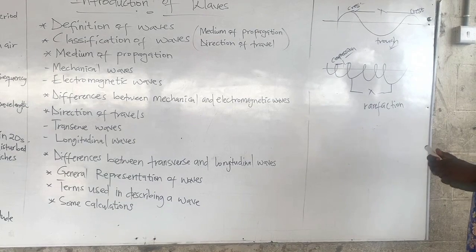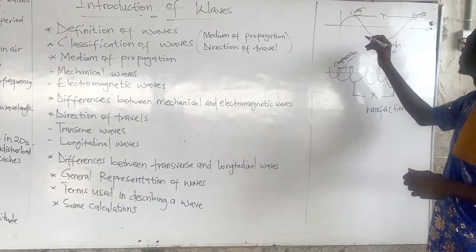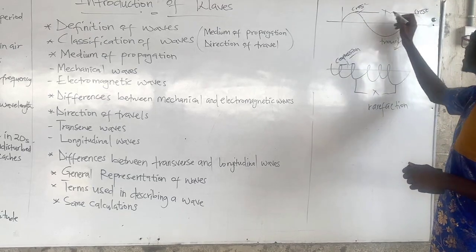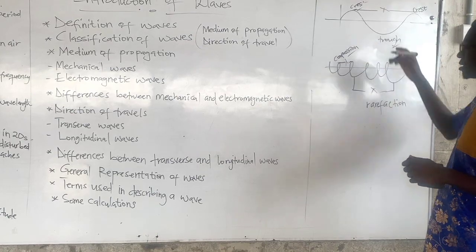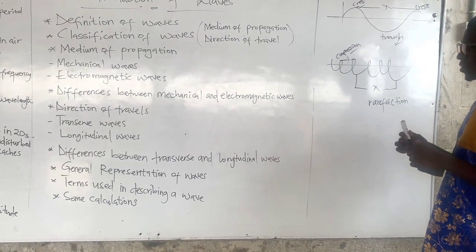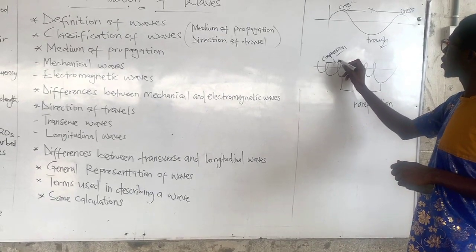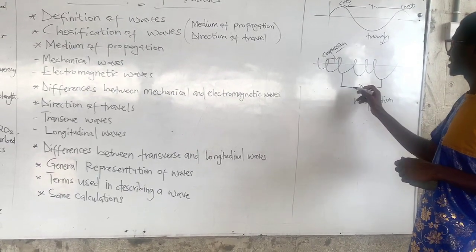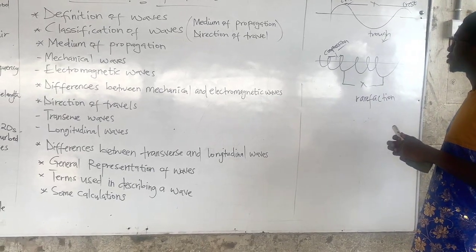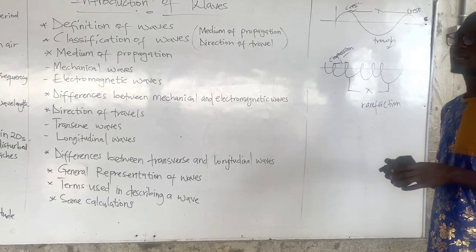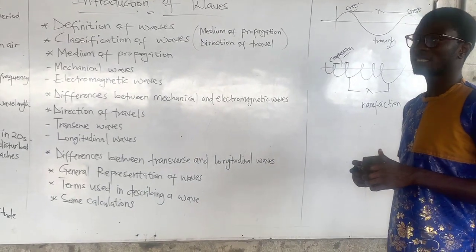The second difference is that the distance between two successive crests or two successive troughs is what we call wavelength. And for longitudinal waves, the distance between two successive compressions or two successive rarefactions is the wavelength. So basically, these are the two differences between transverse waves and longitudinal waves.